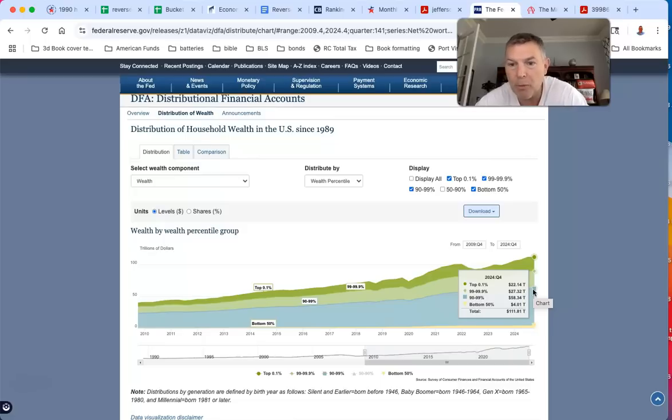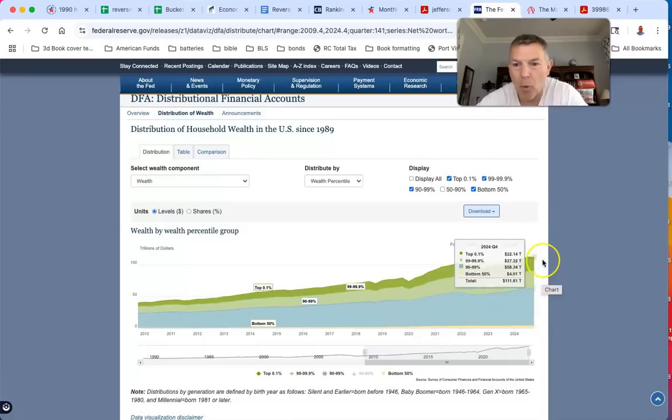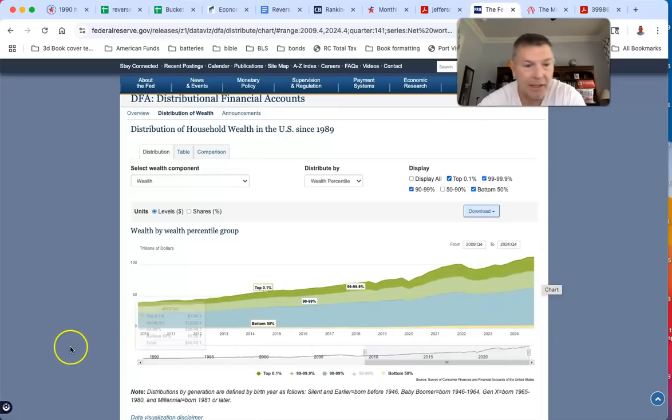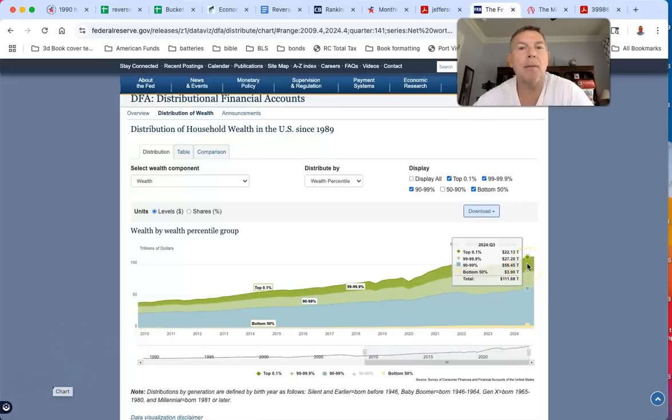So basically, the top 0.1% not only has more than 5 times the wealth of the bottom 50% of America, they have a little bit less than half the whole wealth of the top 10%. Isn't that crazy? That's how rich those people are. I find that interesting. So let's keep looking.